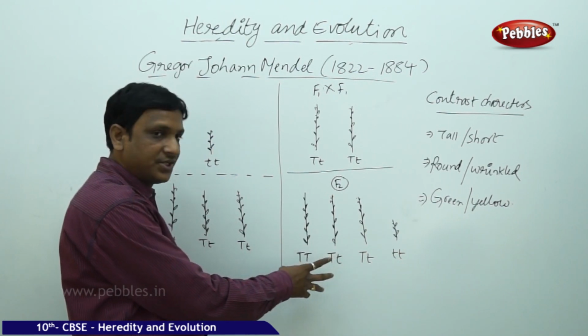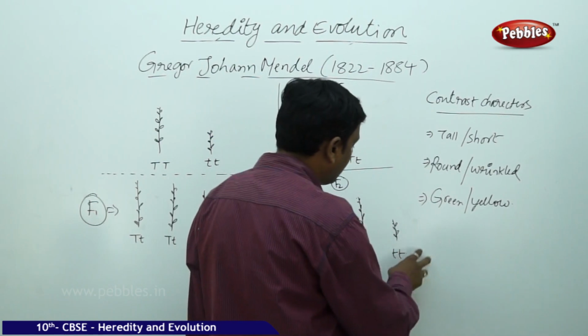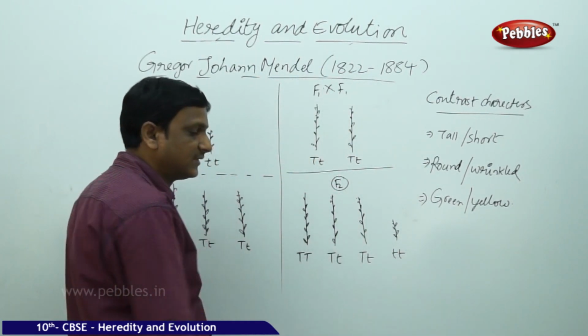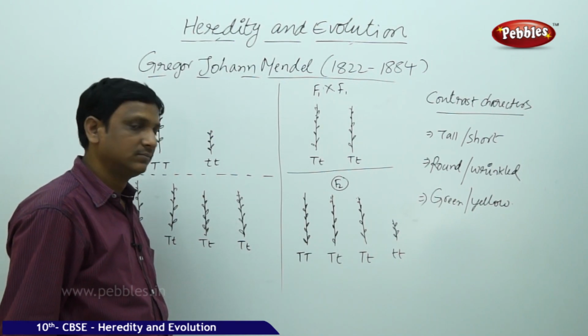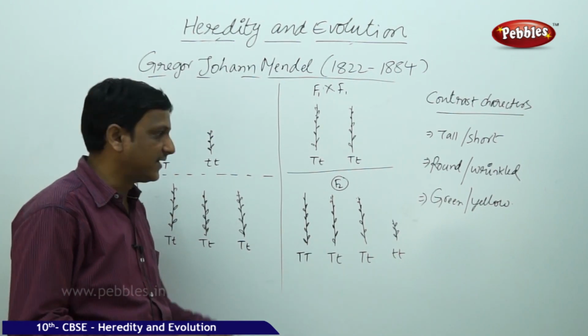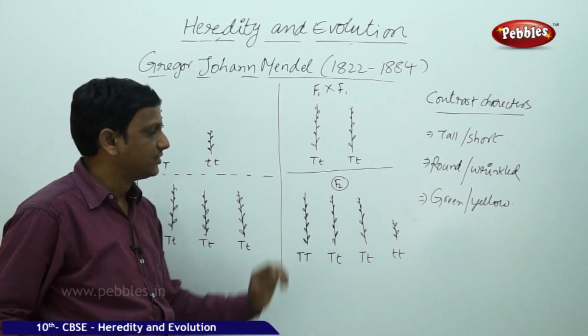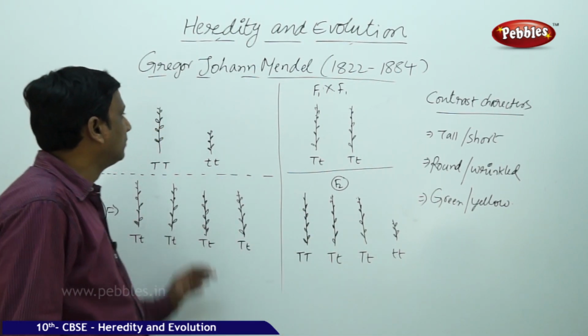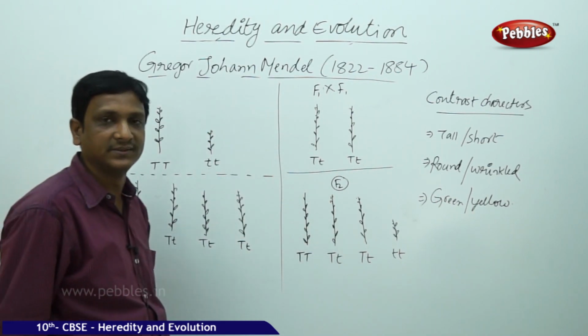So in the second generation, 25% is completely dominant, 25% is completely recessive, and 50% is mixed, one dominant and one recessive gene. But looking from outside, all three are tall and one is short. This is how the inheritance of variations takes place.